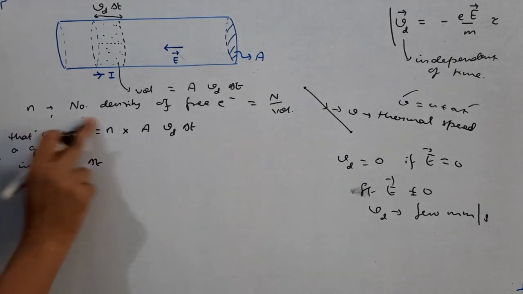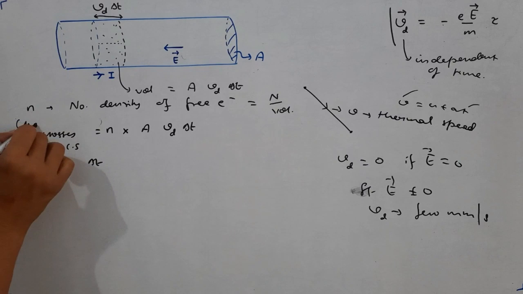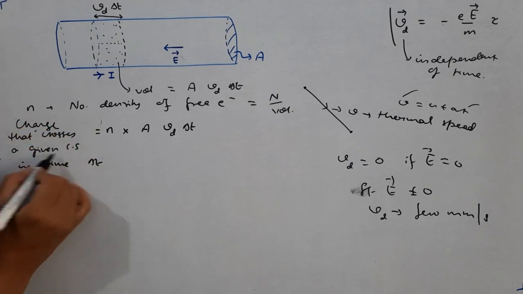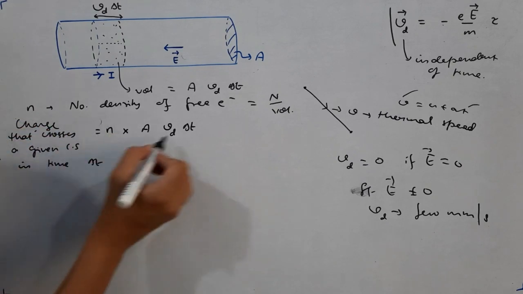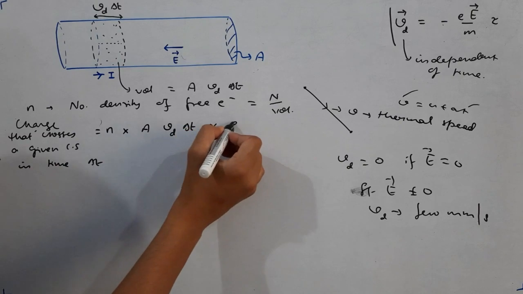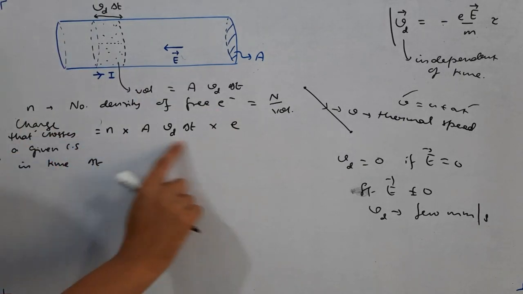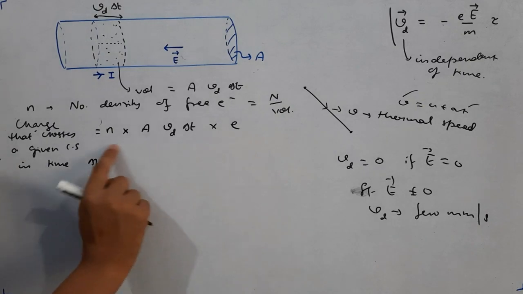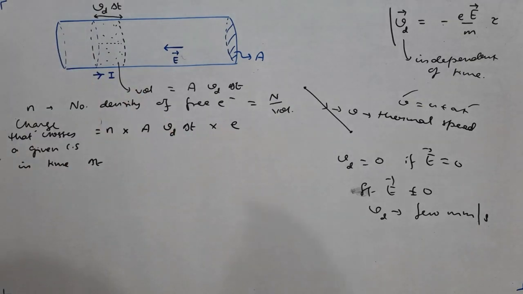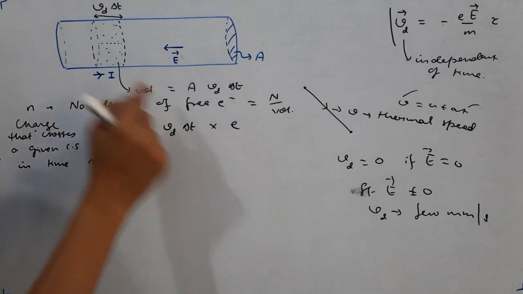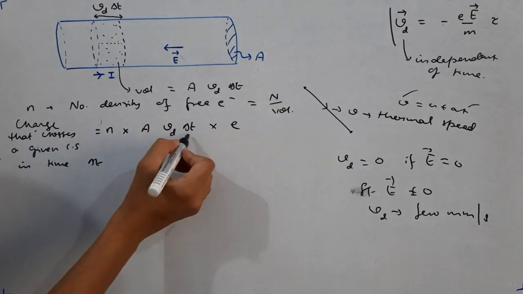So if I write the net charge that crosses a given cross section in time delta t, it will be this multiplied by e, where e is the charge on one electron. So this is the number of electrons, this is the charge on one electron. If you multiply that, you will get the total charge. So this much charge is crossing in time delta t.